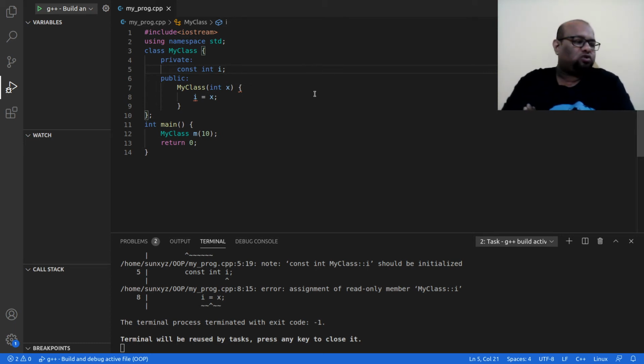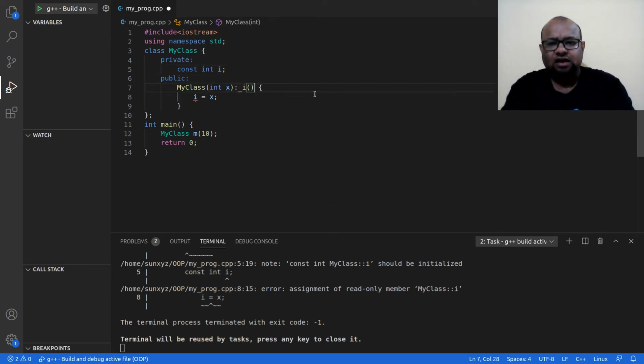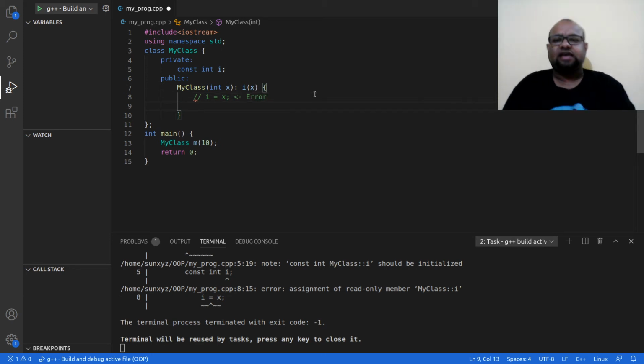Fine. Now how to do that? I am going to use something called initializer list. What I will do is I will hold the value of x, all right. This is where I am going to update, not here. I was trying to update here, this gave me an error, so this is something I cannot do, but I can do this. This is initializer list.